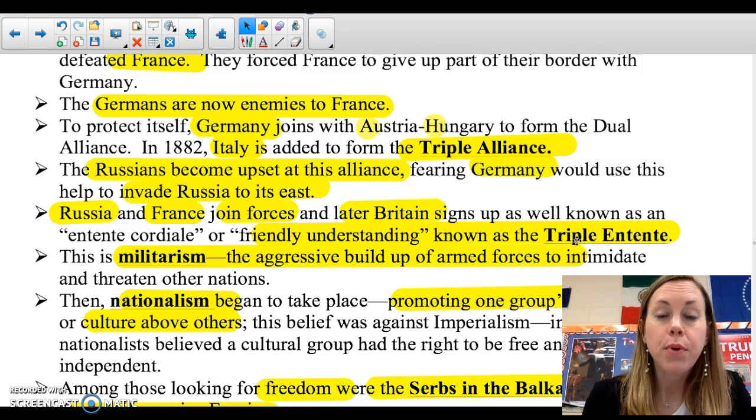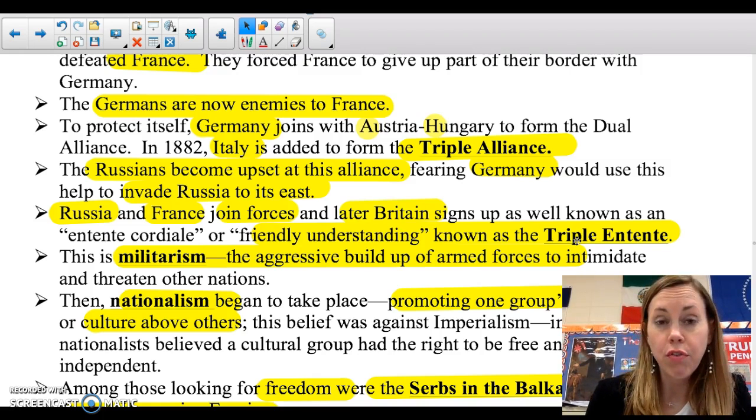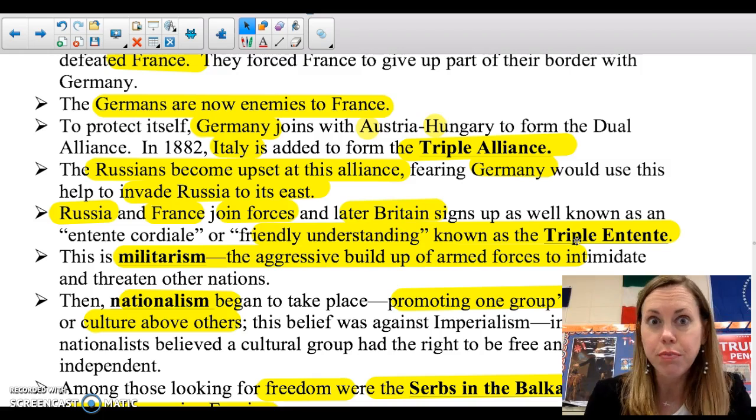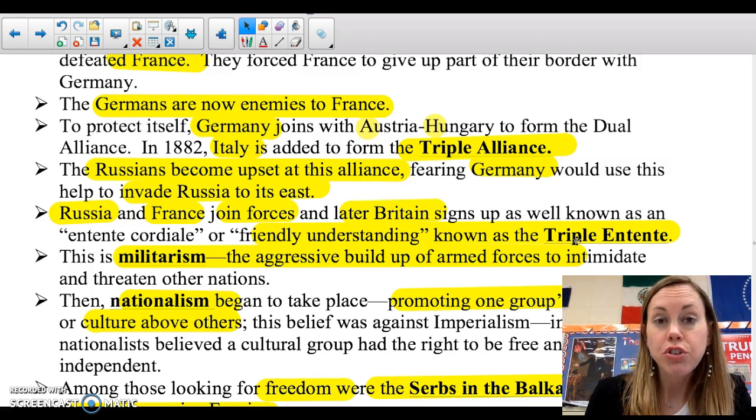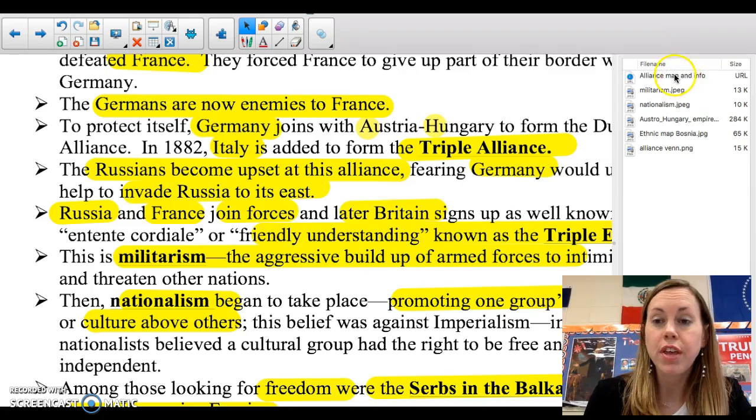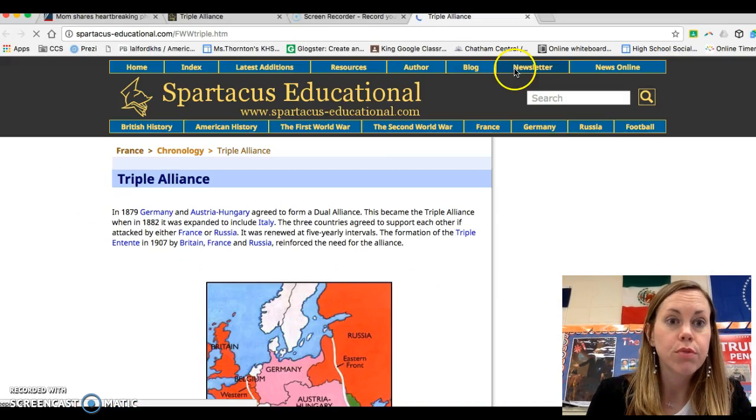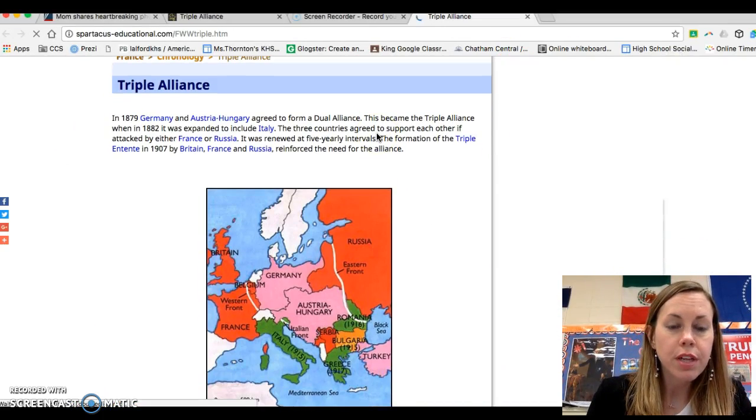Now, most people, when I teach this, they say, Russia was actually nice to the British and the French. You cannot think of it as Russia today or Russia during the Cold War. This is long before that. So, yes, Russia is on the side of the good guys with France and Britain. Okay, let me show you some pictures that may help. All right, so Triple Alliance.